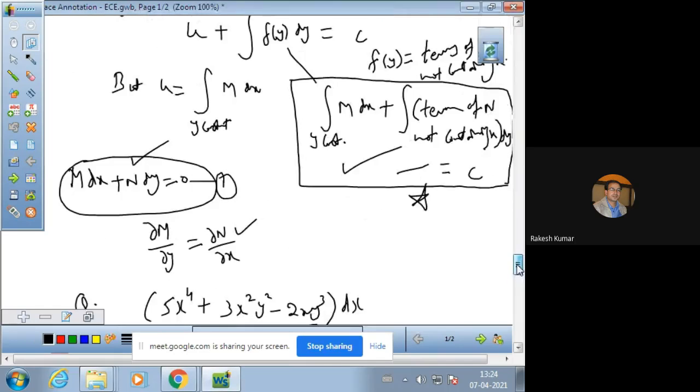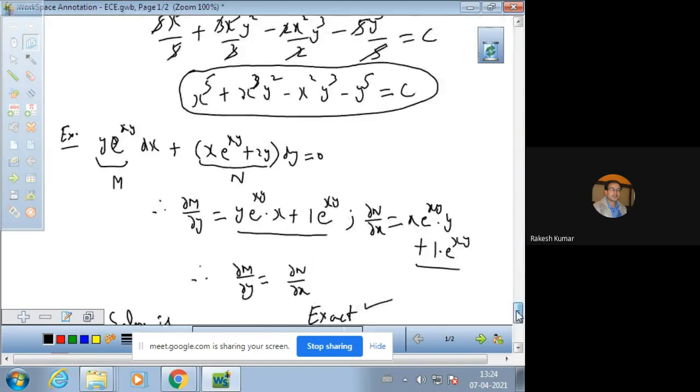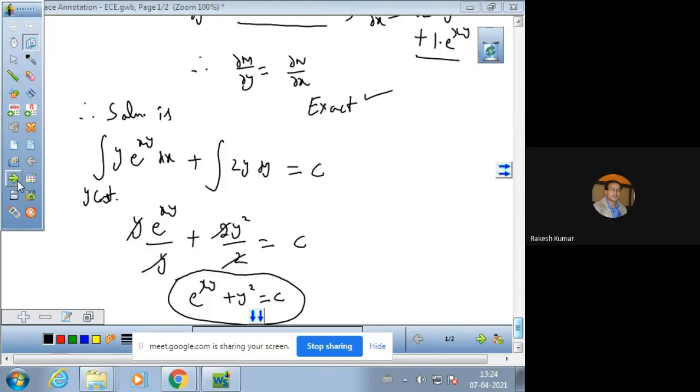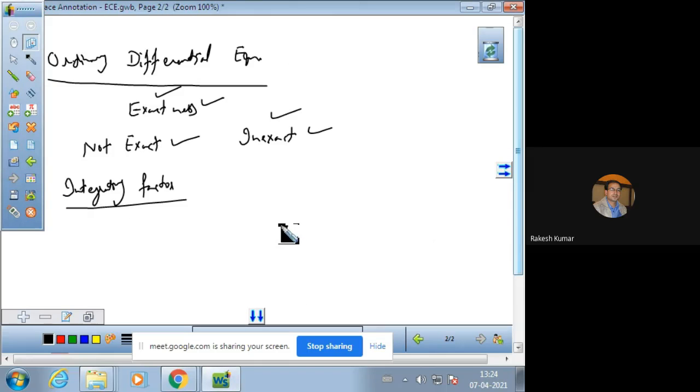In yesterday's class we discussed how to find the solution by this method: integral of M dx keeping y constant, plus integral of terms of N not containing x with respect to y, is equal to constant of integration. Now suppose we have a small equation, y dx minus x dy is equal to 0.